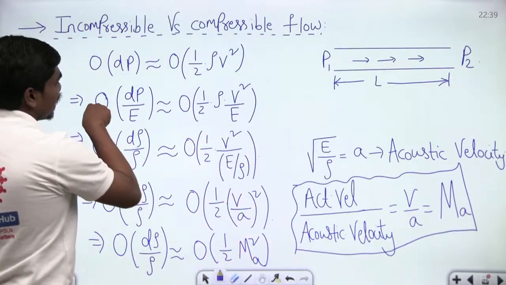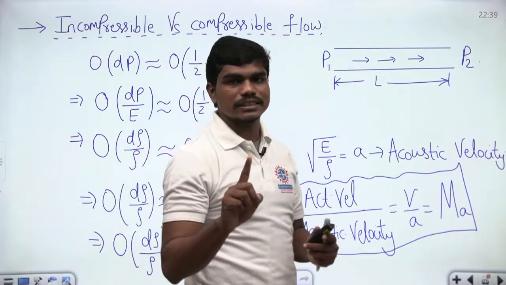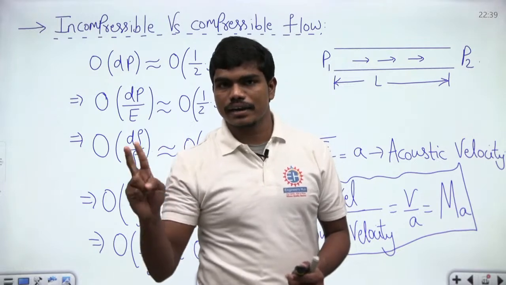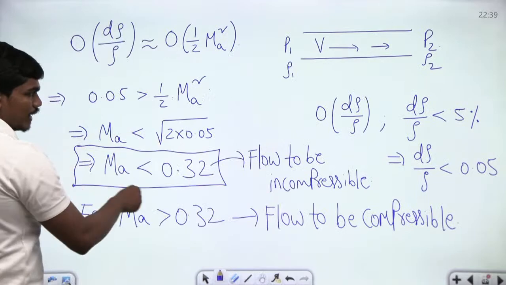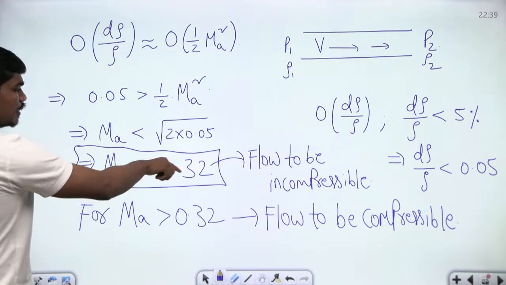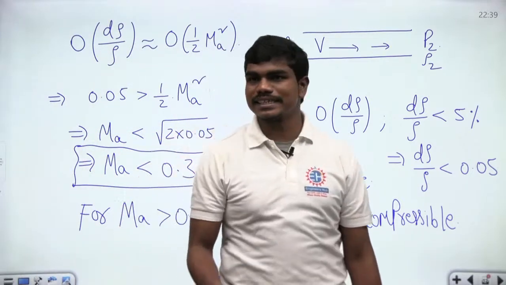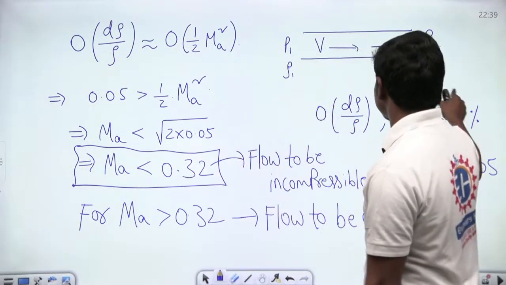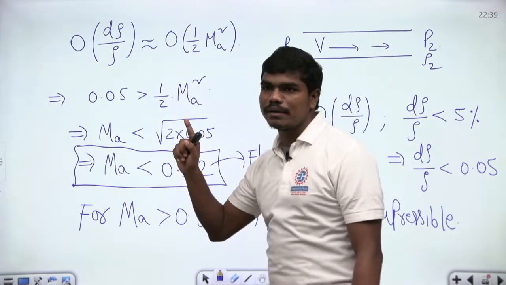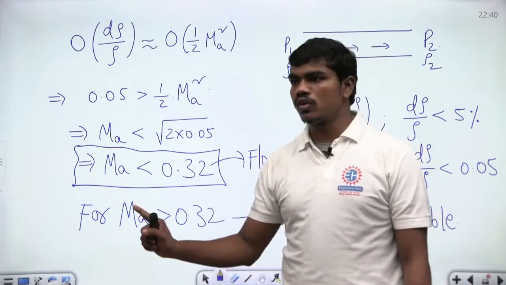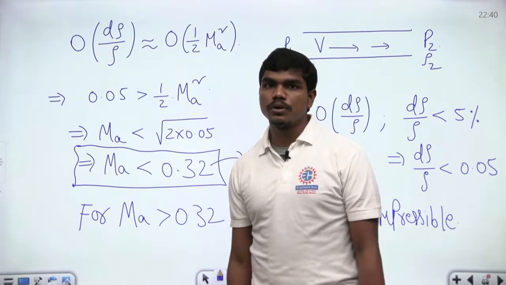So finally we have done some analysis to identify whether a flow is compressible or incompressible. So we have seen the difference clearly between incompressible fluid and incompressible flow. Correct? I hope we are all clear till this point, and we have also given a condition finally, the limiting condition to assume a flow to be compressible or incompressible based on our engineering approximation, that a density change of less than 5% can be treated as an incompressible flow. So this is the mathematical limiting condition for an incompressible flow, and of course it is a compressible flow whenever your Mach number is more than 0.32. Are you all clear till here?